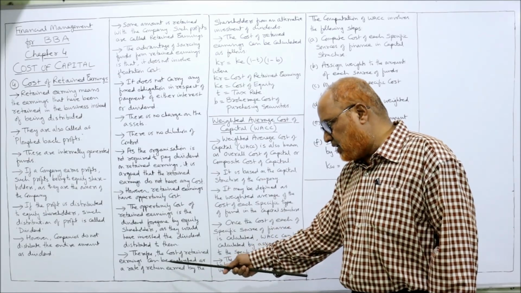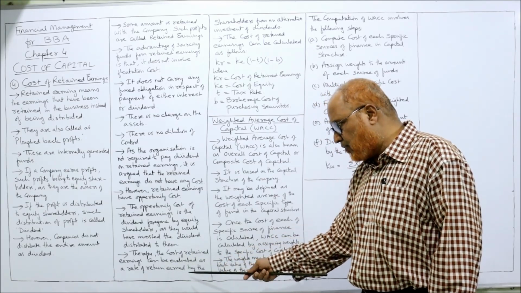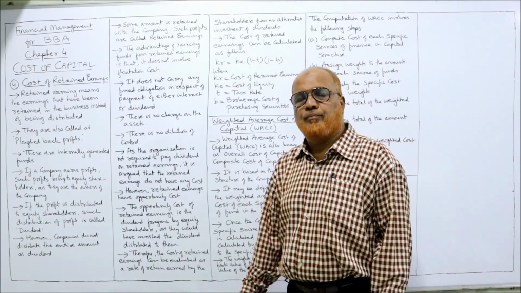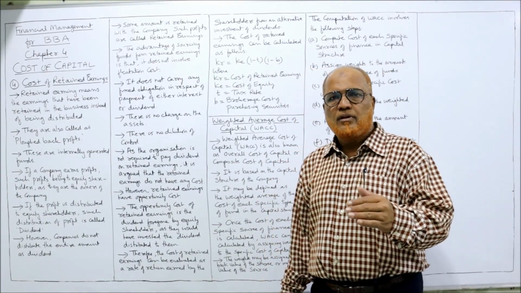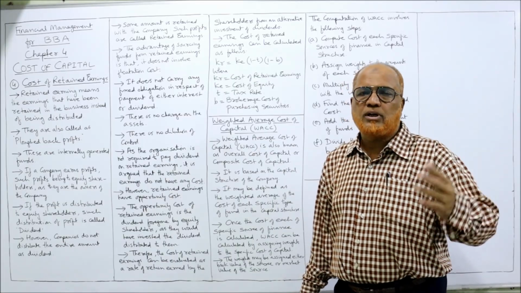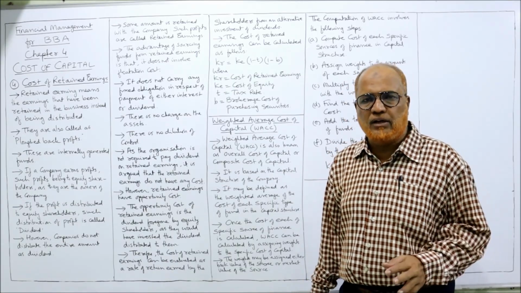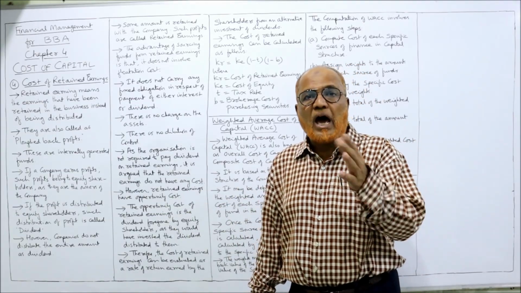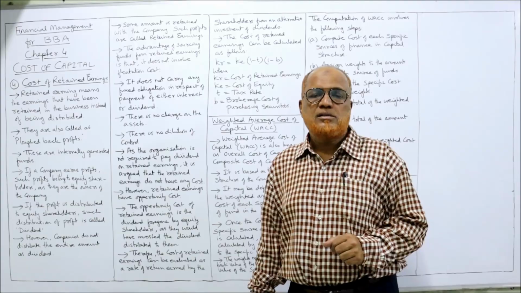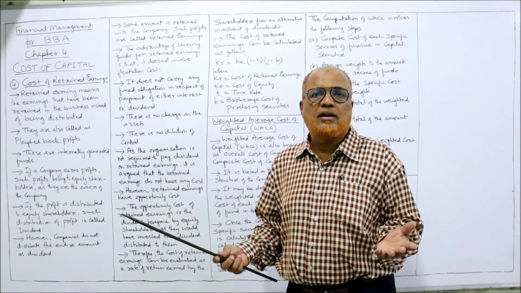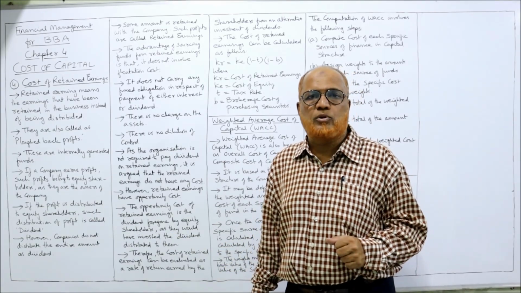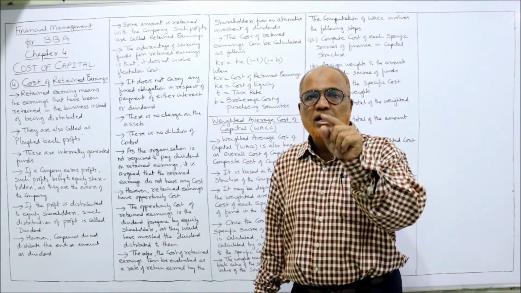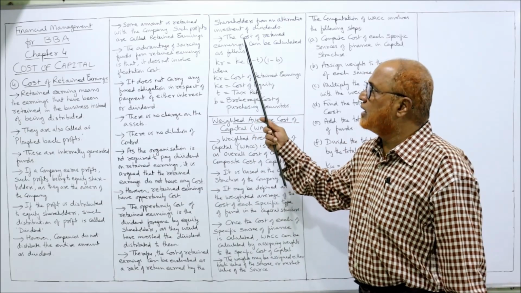Therefore, the cost of retained earning can be evaluated at the rate of return earned by the shareholders from an alternative investment of dividend. If the company had distributed the whole profit in the form of dividend, the shareholders might have invested somewhere and would have earned some return. Since they have not earned the return because the company has not distributed, whatever return foregone by the shareholders, that is the cost of retained earning.